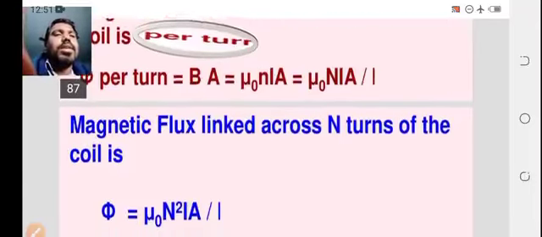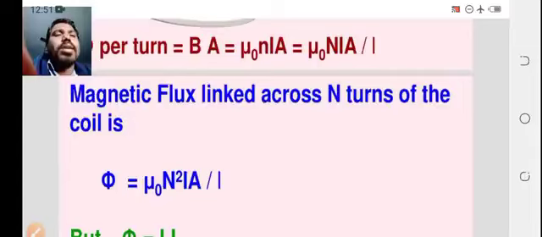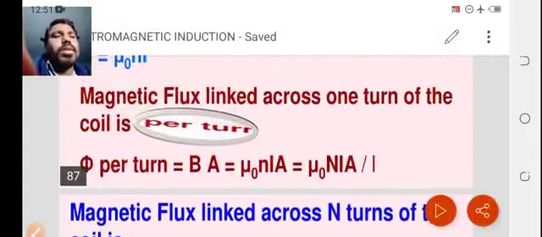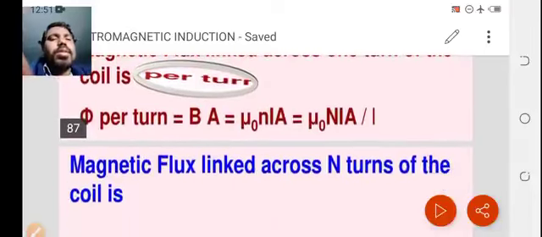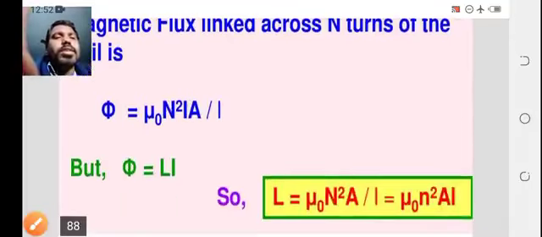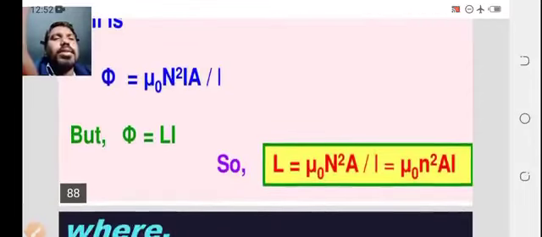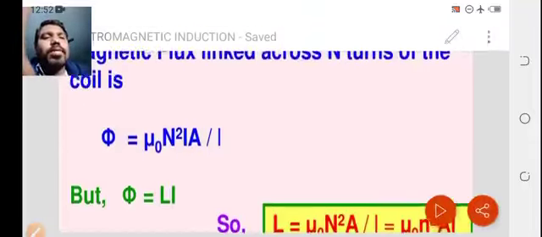So the magnetic flux linked across N turns of the coil is phi equals N B A. So phi equals mu naught N square I A by L, where phi is L I. So what will be happening? I will cancel.